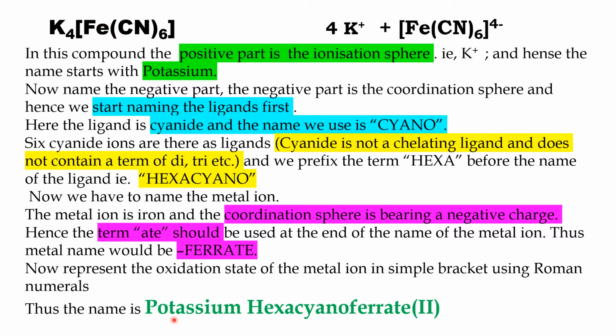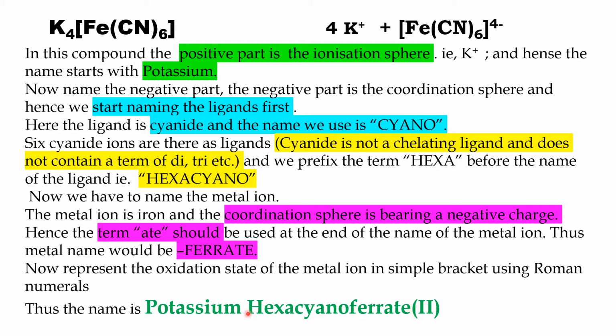Hence potassium hexacyanoferrate(II). Now see here, when I am writing this particular name, you see potassium is the ionization sphere and there is a gap. This is the coordination sphere and there is no gap within cyanoferrate or hexacyano or before the oxidation state.